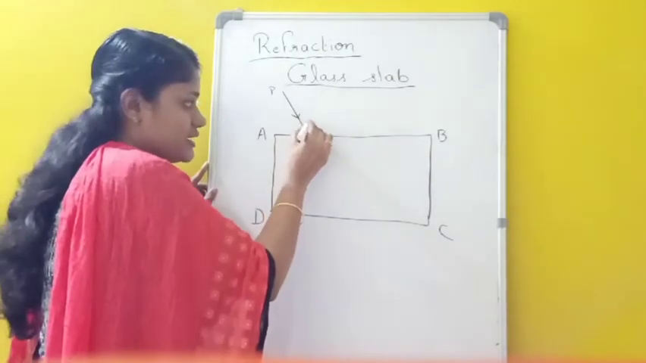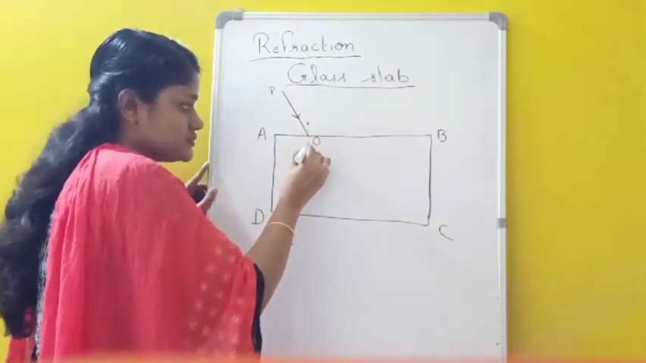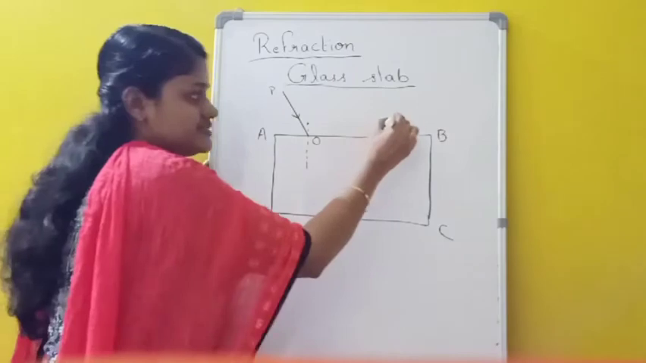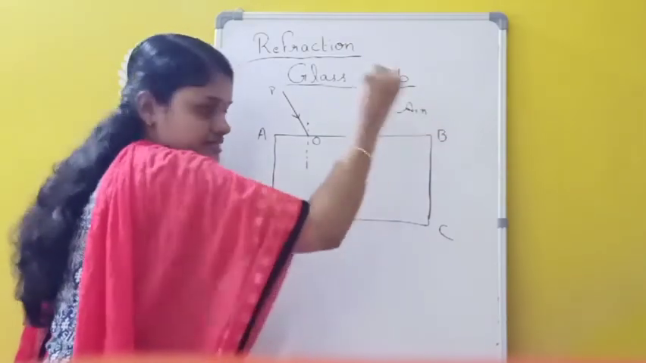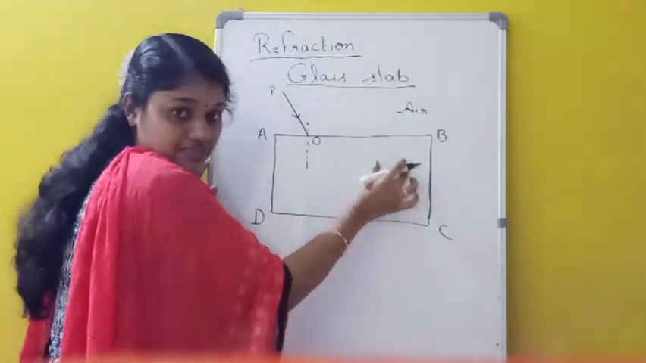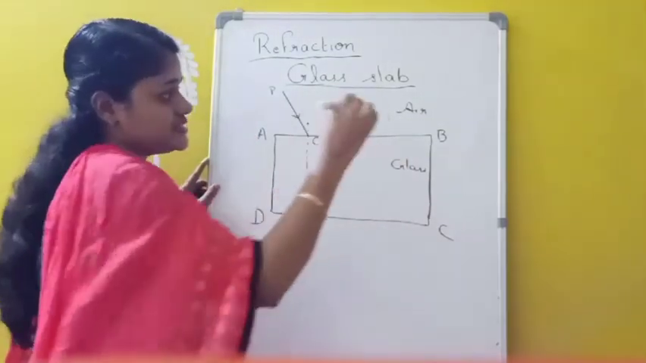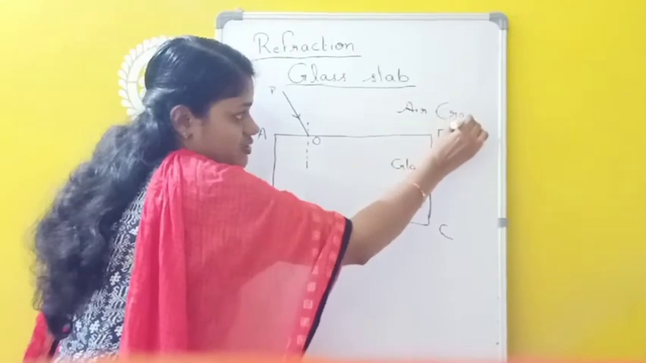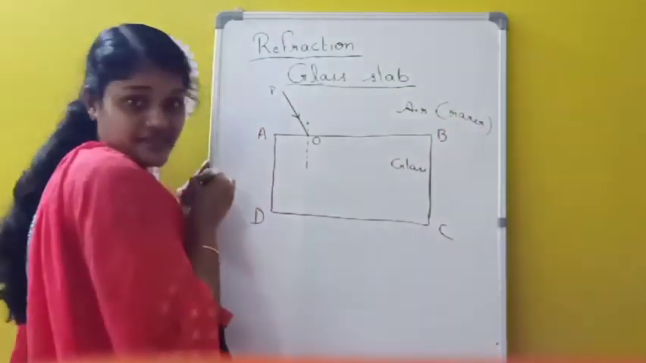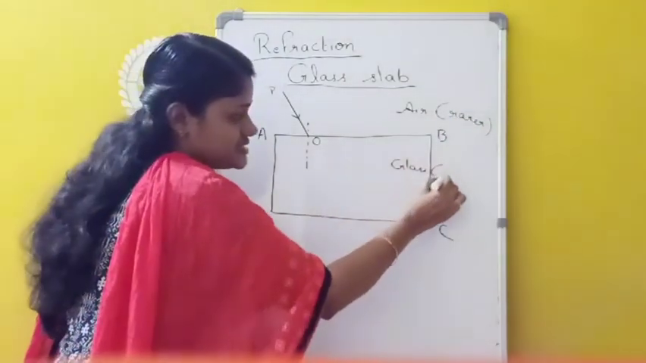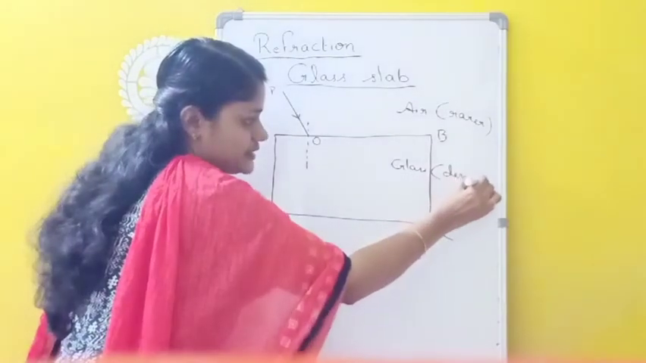I am drawing a normal here. So this is a normal. And this media is air. The first media is air. And this is a glass slab, which means this is made up of glass. The second media is glass. So air is considered as a rarer medium, because it is optically rarer, and similarly glass is taken as an optically denser medium.